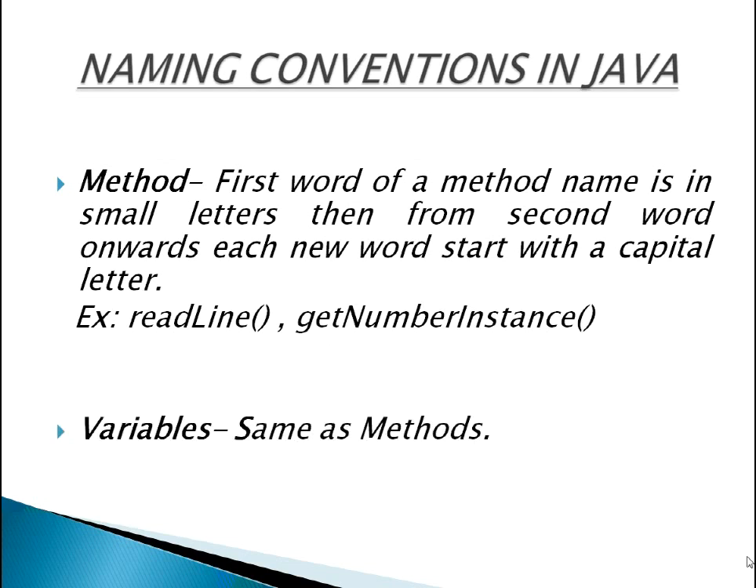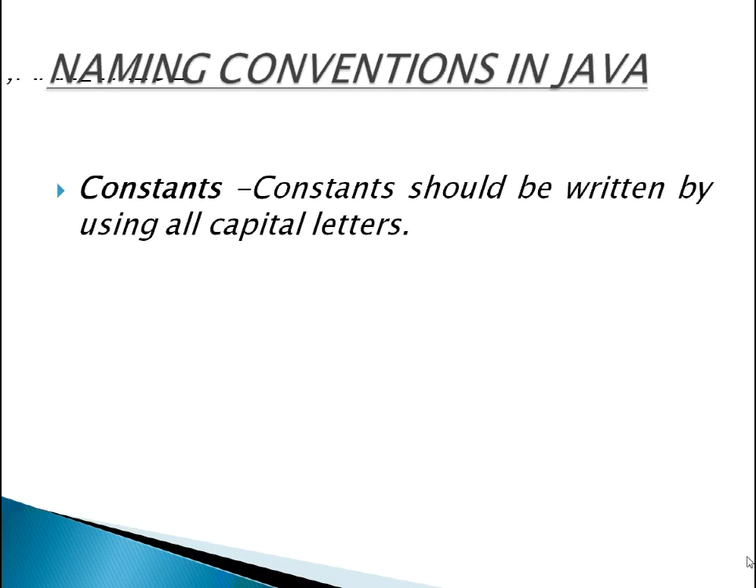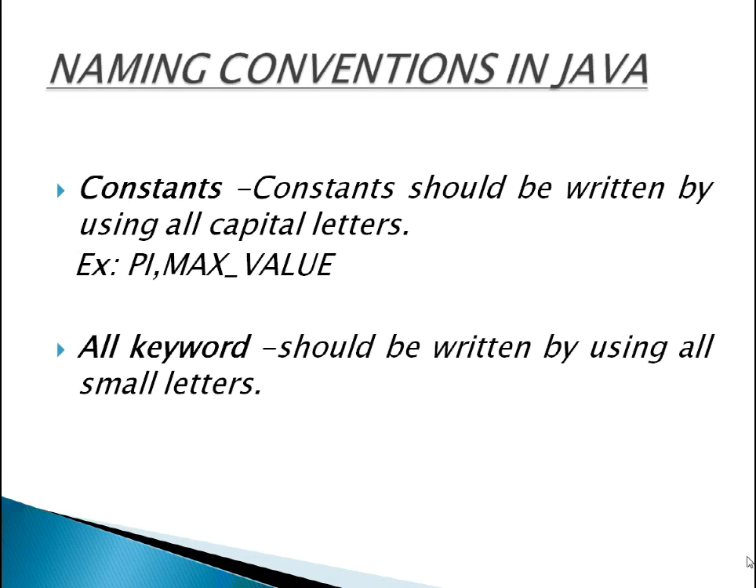Next is variables. The naming convention for a variable name is the same as that for methods. For example, employeeName. Here Name starts with capital N. Constants represent fixed values that cannot be altered. Such constants should be written using all capital letters. For example, PI, MAX_VALUE. Apart from that, all keywords should be written using all small letters. For example, public, void, static, etc.